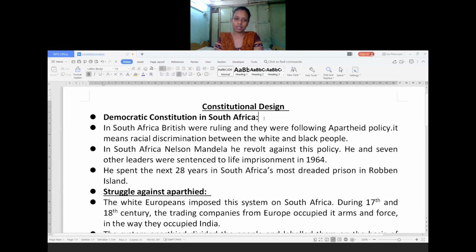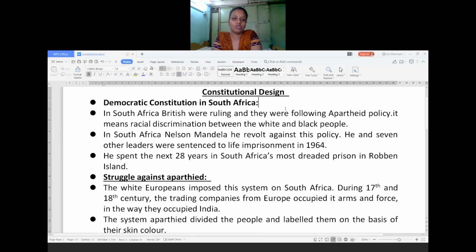Each and every person in our country has to follow the rules and regulations that the constitution has laid down. So what is the importance of a constitution, the definition of a constitution, and how the Indian constitution was written: we are going to learn each of these in the chapter on constitutional design. So shall we start today's session?